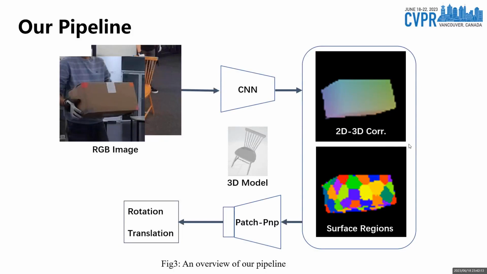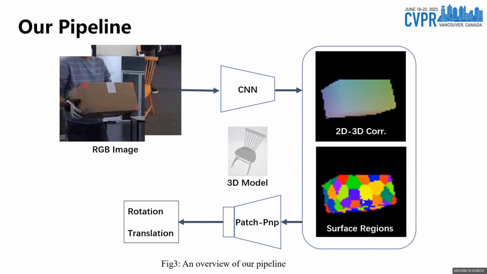The pipeline of our approach is as follows. We first encode the input RGB images into intermediate geometric features, such as 2D to 3D correspondences and surface region attention. These features are then fed into a learnable Patch-PnP model, which directly outputs the object pose. The 3D models mentioned here are used to render corresponding NOCS maps and surface attention maps on the training set, which serve as additional supervision signals to guide the training of the network.